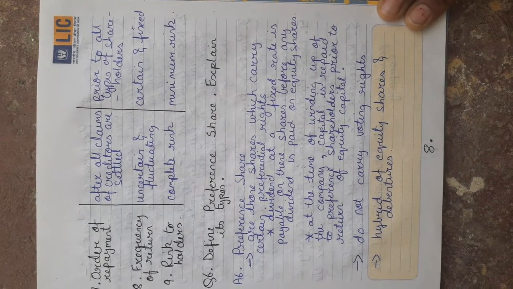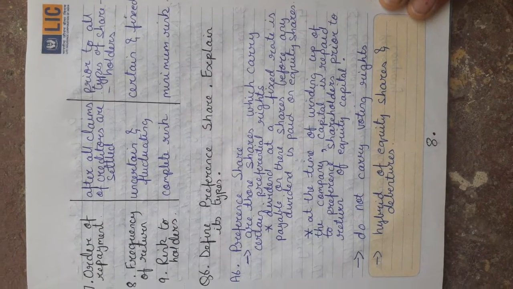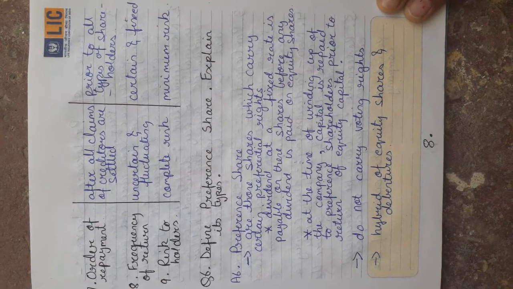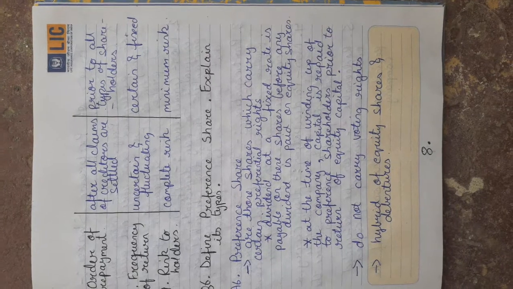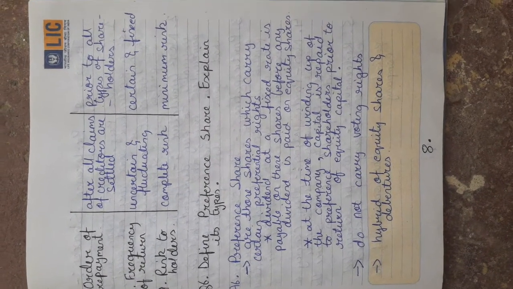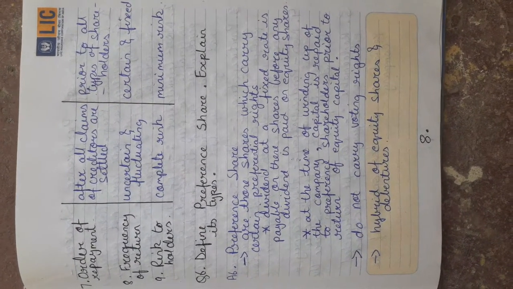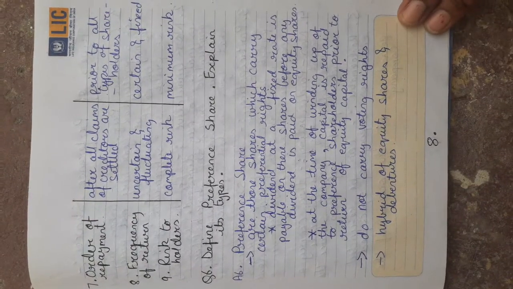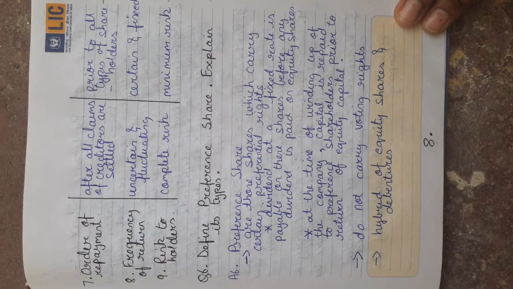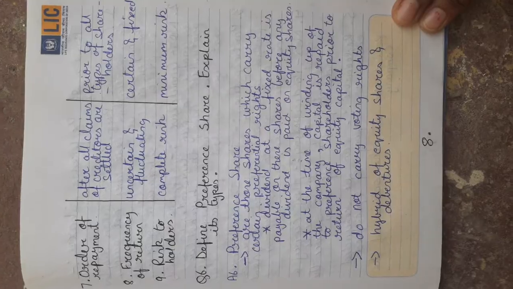Second feature of preference shares is that they do not give any voting rights to preference shareholders. Voting right means that preference shareholders cannot participate in the day-to-day activities or management of the company. Preference shares are basically a hybrid of equity shares and debentures. This means that preference shares have certain features of equity shares and certain features of debentures.